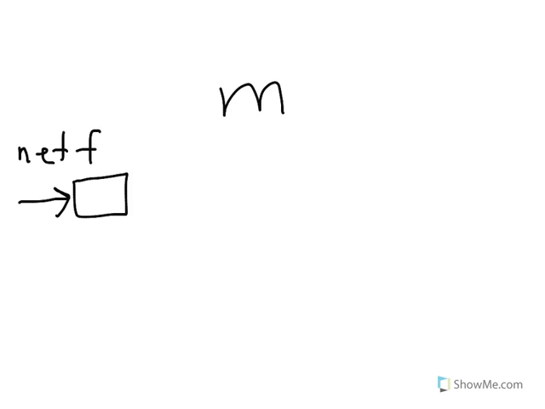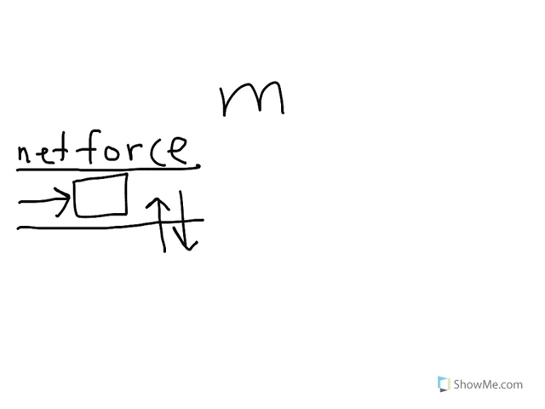So then, let's say we have a mass, let's draw a box here, and there's some force coming this way. Let's say this is a net force. So a net force means that although there's other forces acting on this box, all those forces added up, meaning, even if you have this on the ground here, let's say that's actually touching, you have a normal force going up, and you have force of gravity going down, and whatever other forces, air pressure, it's all around it. Doesn't matter, we're just saying the net force, which means all those forces added together, what's left over. And that's this vector here. So that means that we have some kind of force that's pushing this box to the right, so it has a net force.